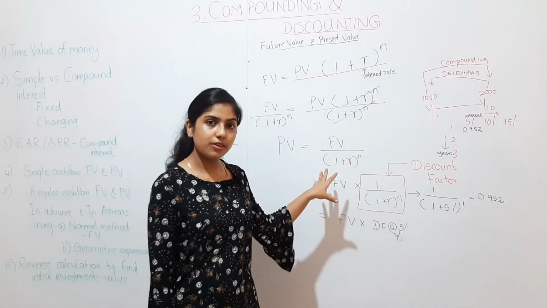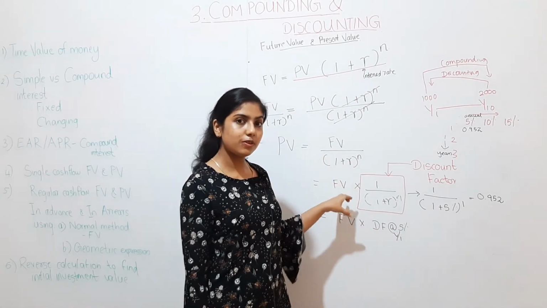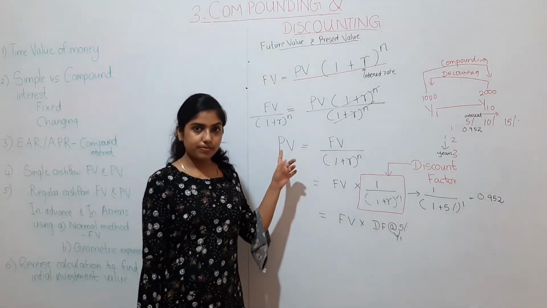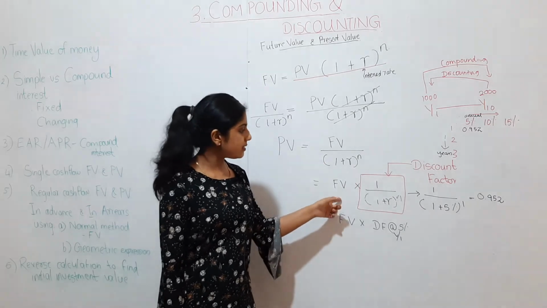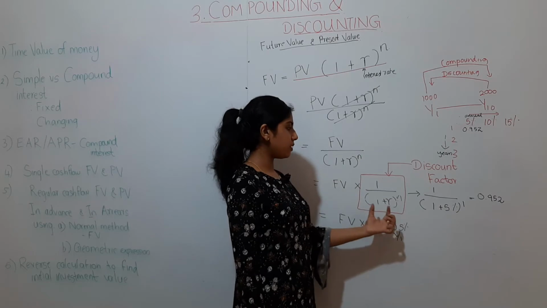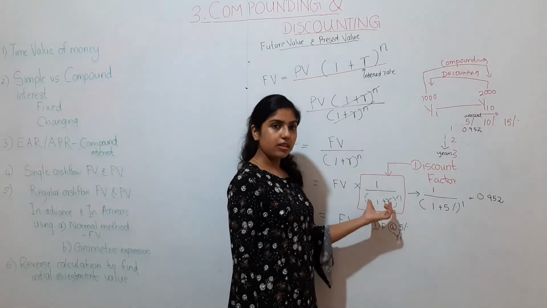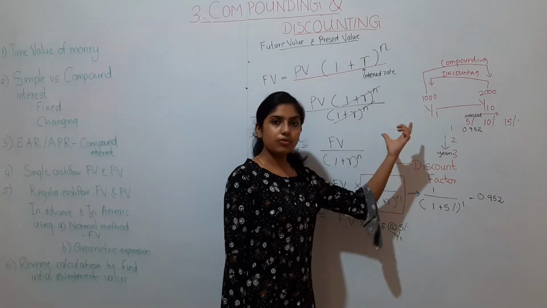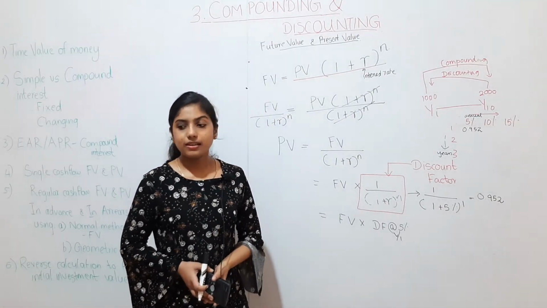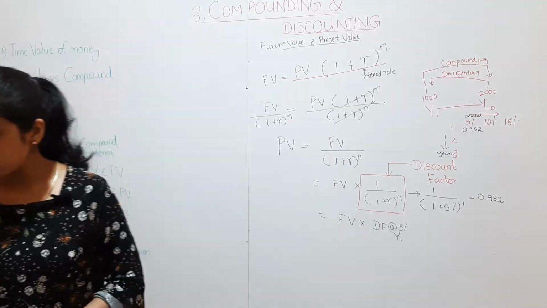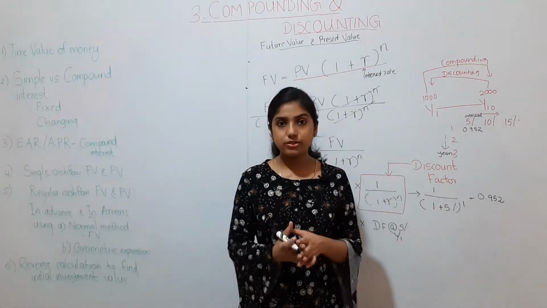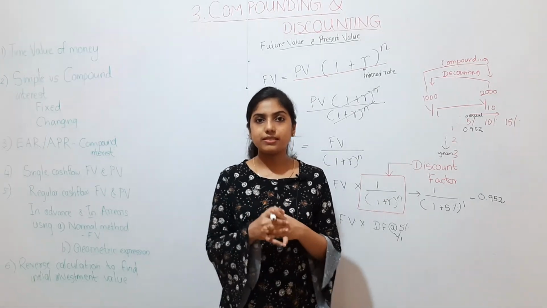This scenario means a single cash flow being discounted to find the present value. For a single cash flow, a single discount factor, you use your discount factor table. Alright? So this is all you have to know about single cash flows, calculating present value and future value.